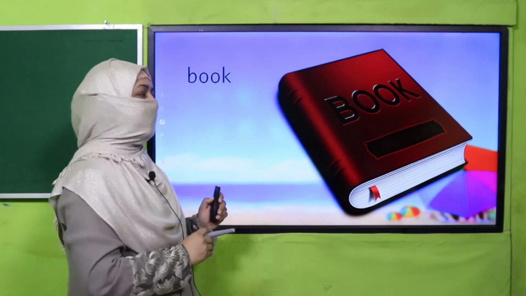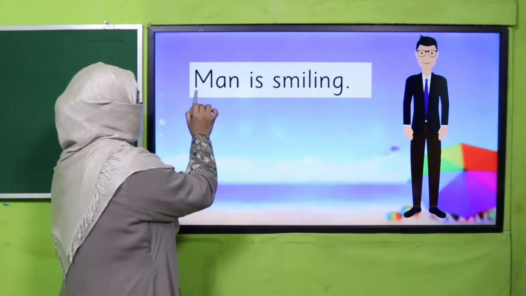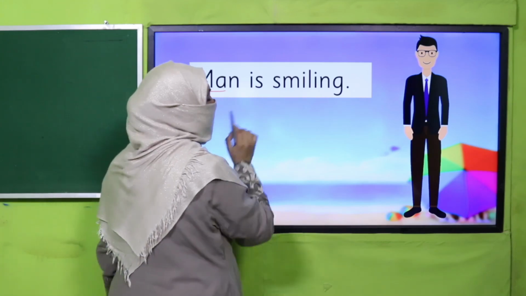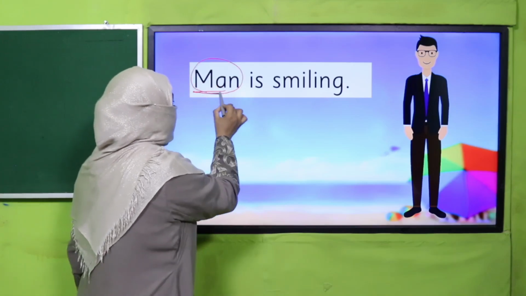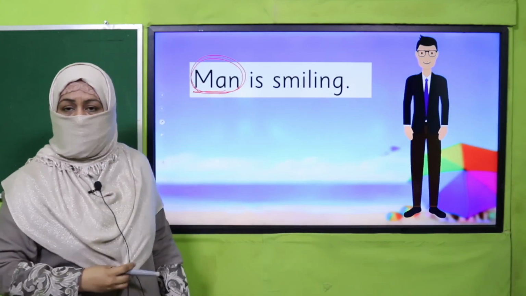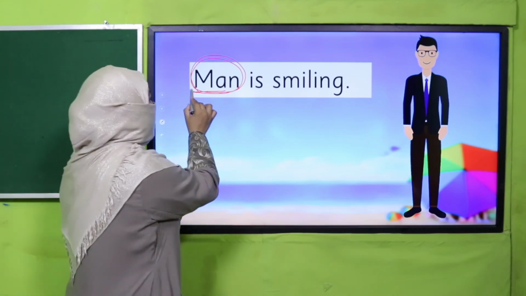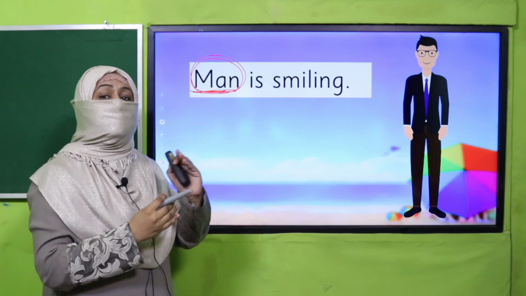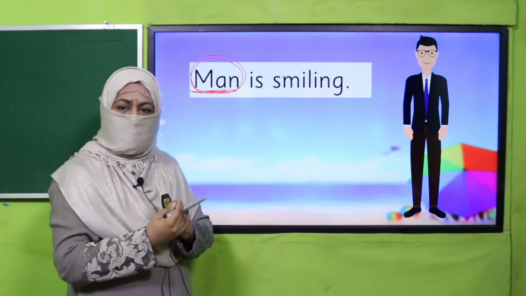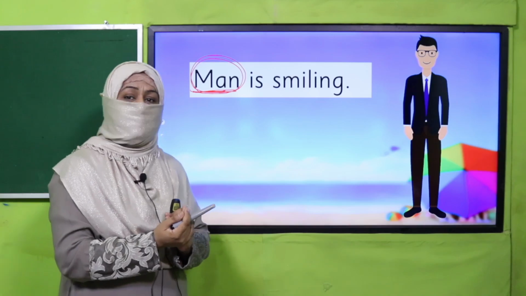Now we are going to learn further. When I have written this sentence, man is smiling, now you know in this sentence, this man is a naming word. How do we replace it? Whenever we replace a naming word and we use another word, that is known as substitution. Substitution means when we replace something and place something over here which serves the same purpose.